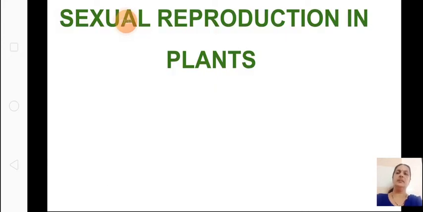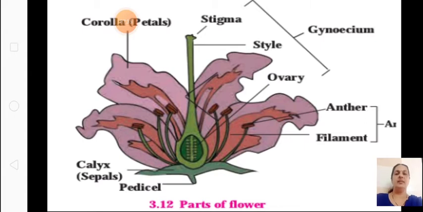In sexual reproduction, the main part involved in reproduction is the flower. We all know the outermost whorl is called the calyx, then the corolla, then you have the androecium and the gynoecium. The androecium and gynoecium are called the essential whorls because they are involved in reproduction. The accessory whorls are the calyx and corolla. This we know.